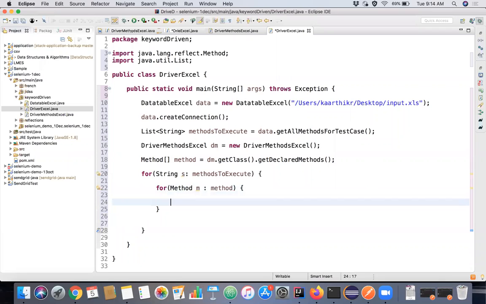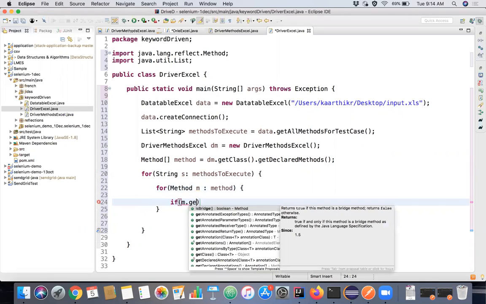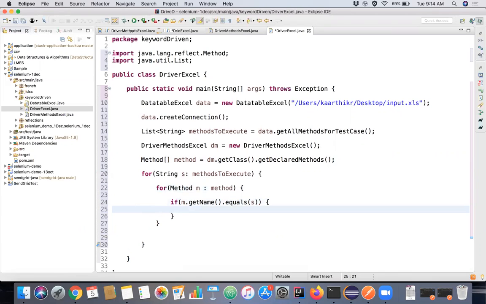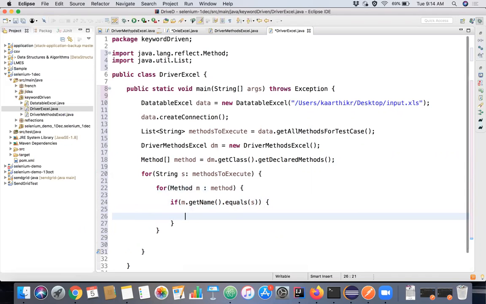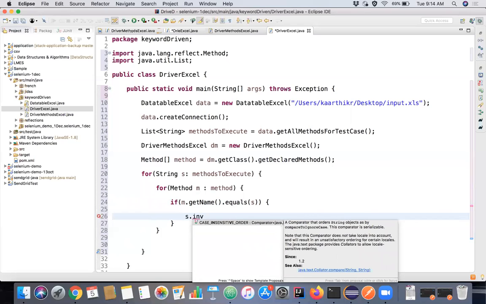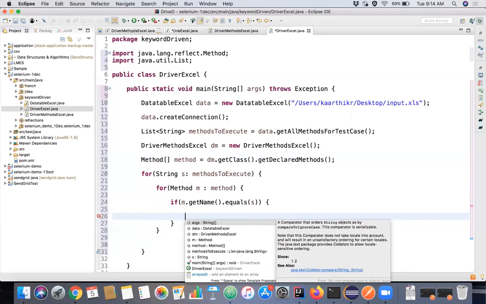So for each method, if the name of the particular method is equal to the string that we have read, getting the logic right, if the name of the method is equal to the string that we have read, what I'm saying is I'm just invoking the method.